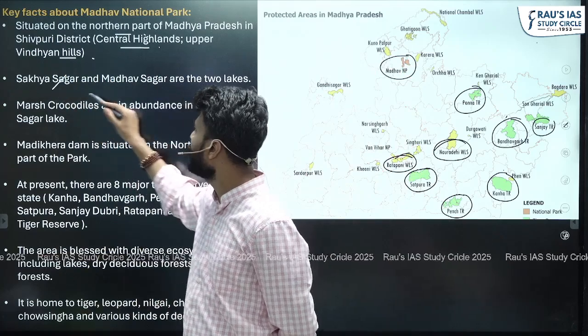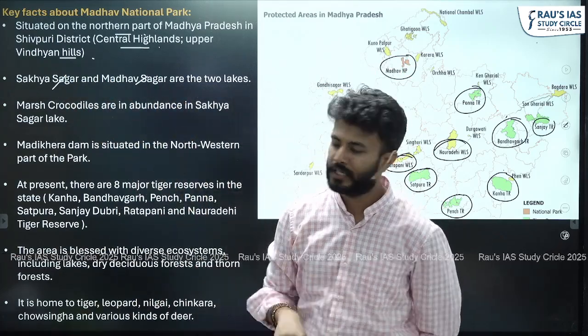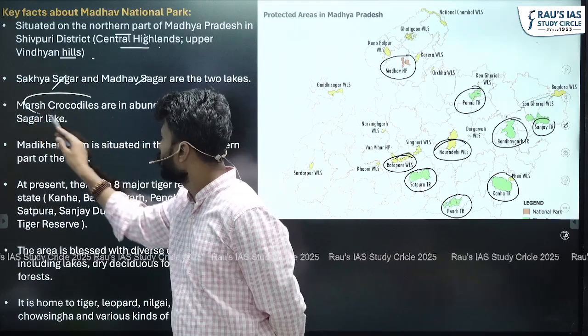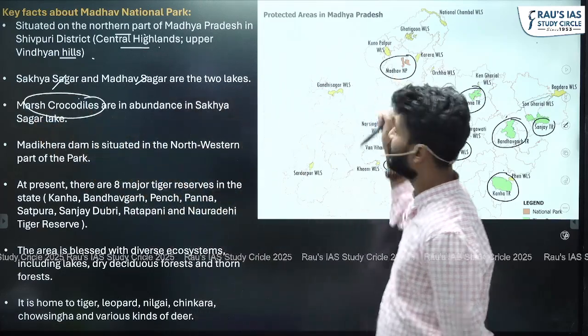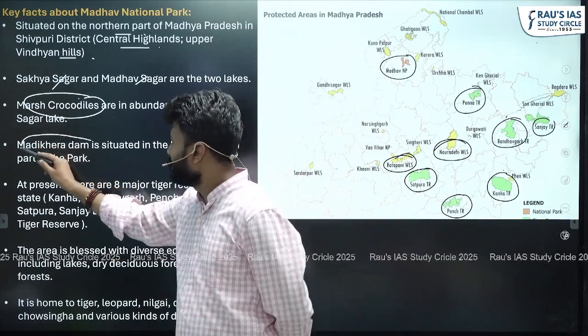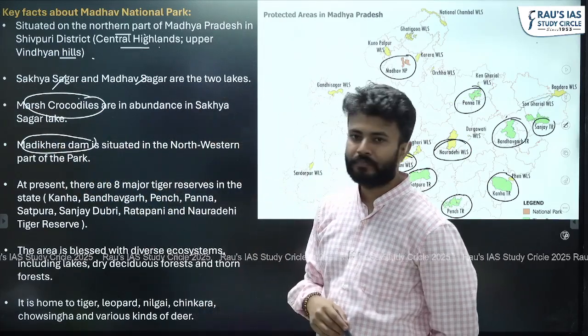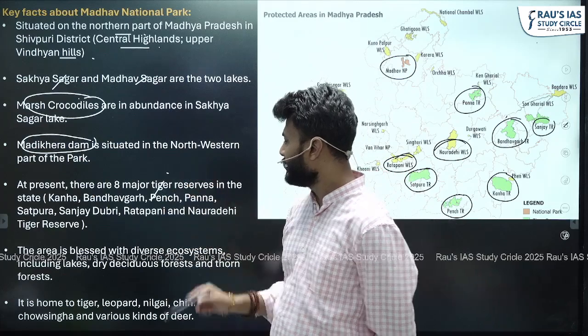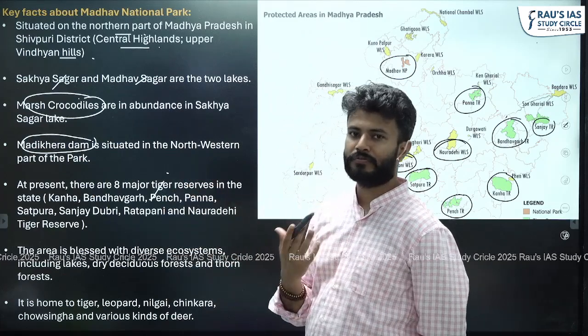One is Sathya Sagar, one is Madhav Sagar, the same name. Marsh crocodiles are found in this particular area, Madhav National Park. You have the crocodiles also. There is one important dam, that is Madhikera Dam. This we have discussed. The area is blessed with which type of flora you will get?